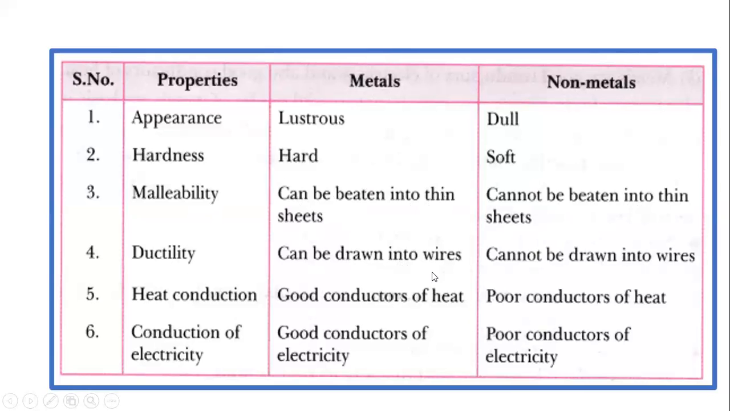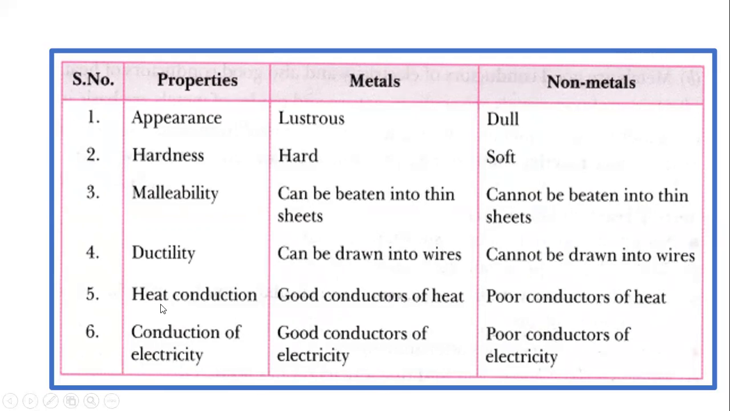Ductility means it can be drawn into wires, forming thin wires. For example, copper is used to make wires in our house electronic circuits. That is the best example of a metal for ductility. But non-metals do not have the ability to be drawn into wires.